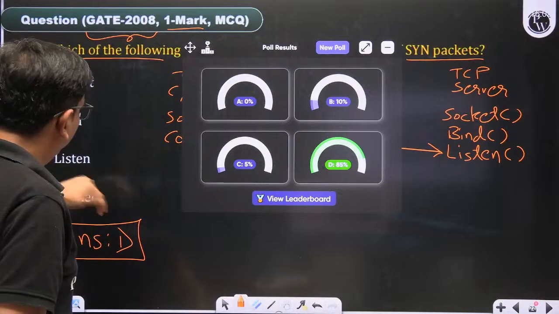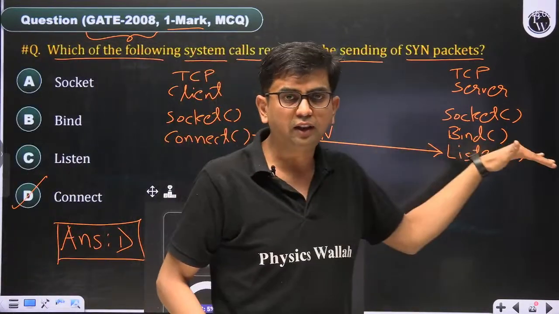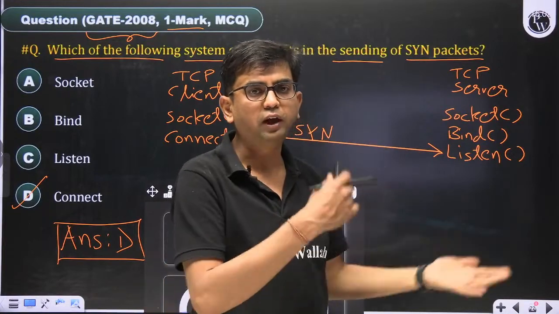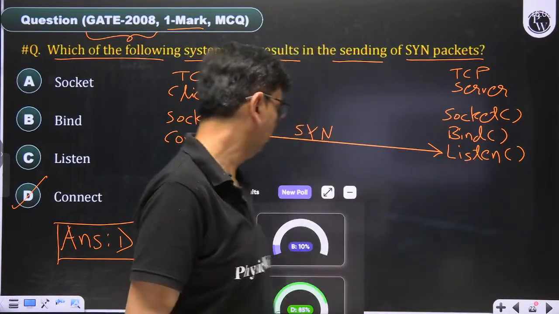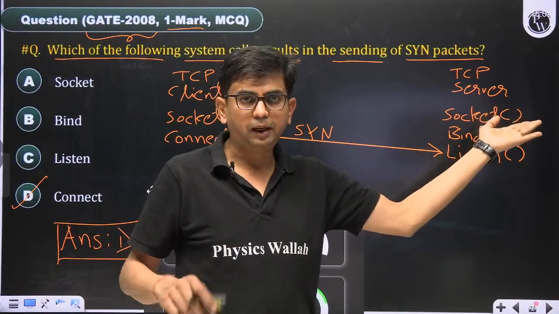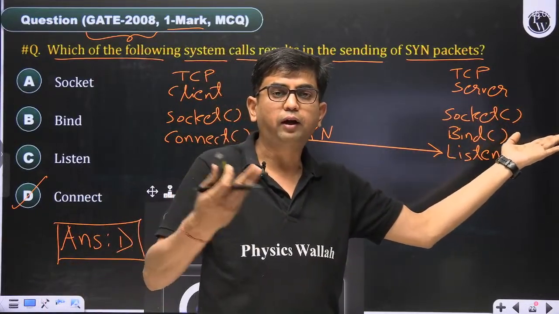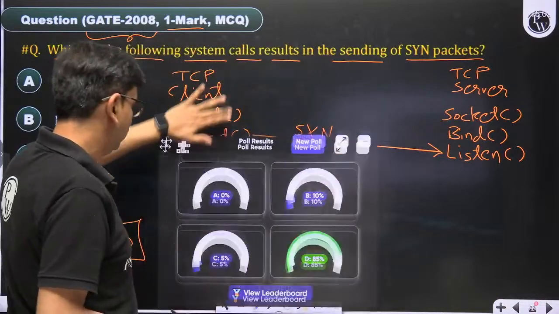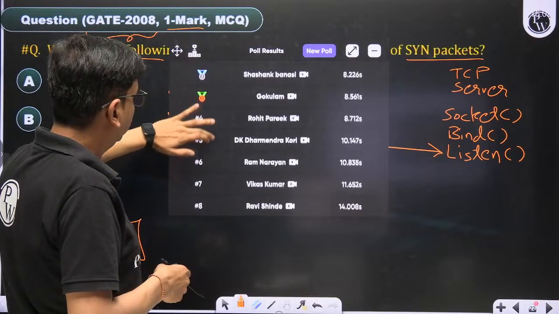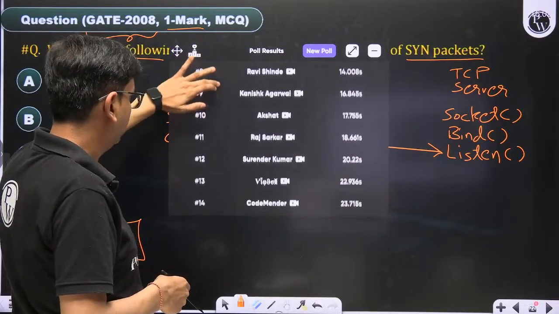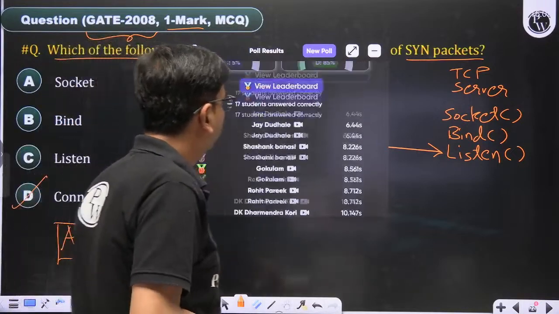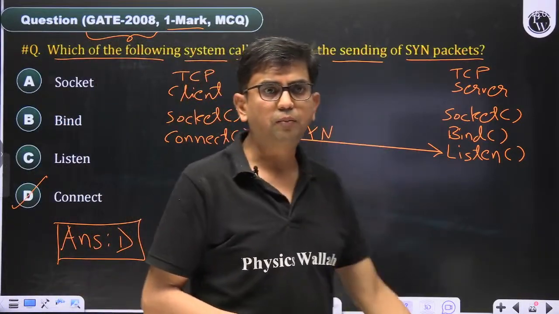Listen is waiting for the SYN packet from the client side. But who is sending, who is invoking the SYN packet? Connect. Bind is used to assign the name of the socket, meaning we have to use the registered port number like that. So these are the 17 students, these are the names of the people. Now come to the next question.